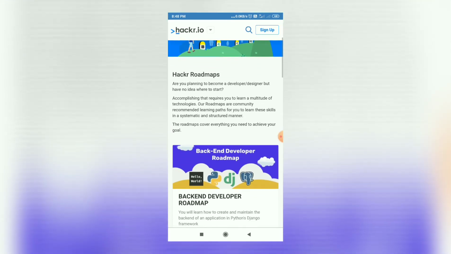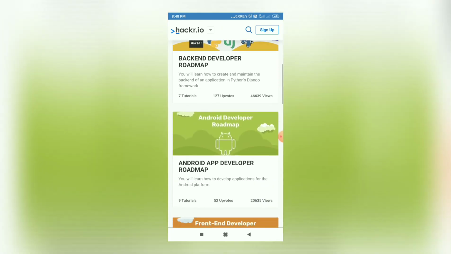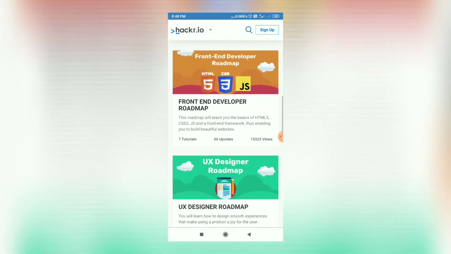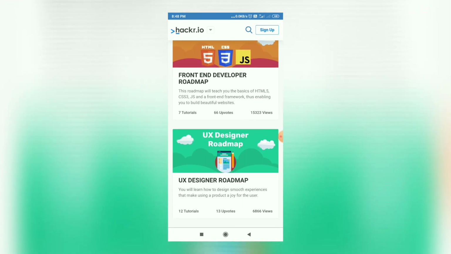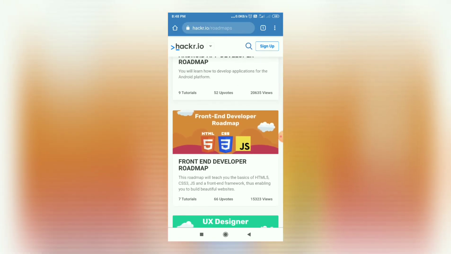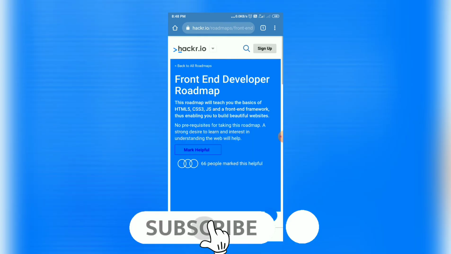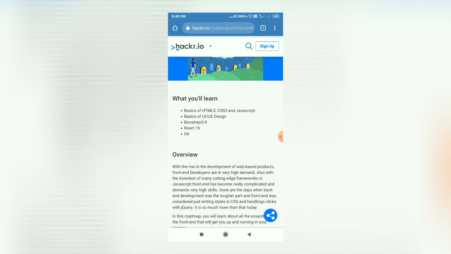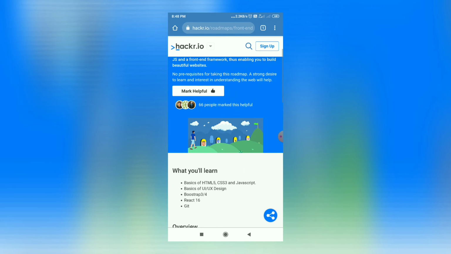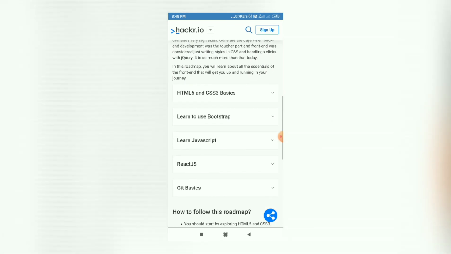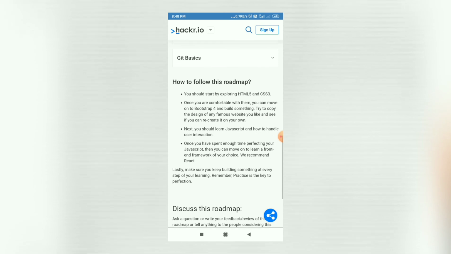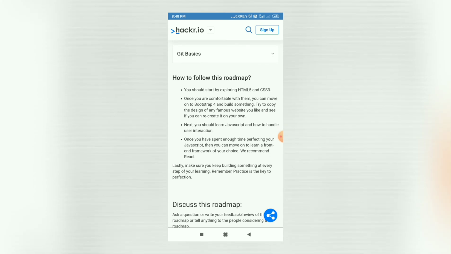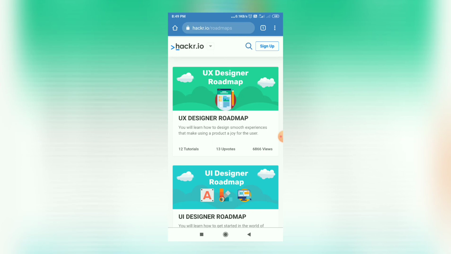You can see here the roadmap for backend developer, the roadmap for Android developer. Likewise, they have provided different roadmaps. So you can choose a particular roadmap, like I will choose this front-end developer. Here it will show you what necessary skills you need to learn in order to become a front-end developer. You can see they have listed all the related courses which you will need to learn to become a front-end developer. Like this you can find the different skills required for a particular domain, and you can prepare yourself.